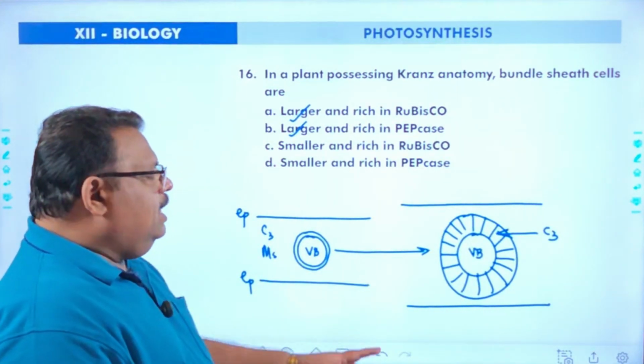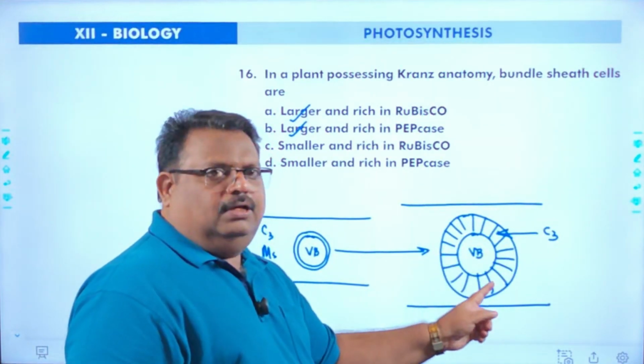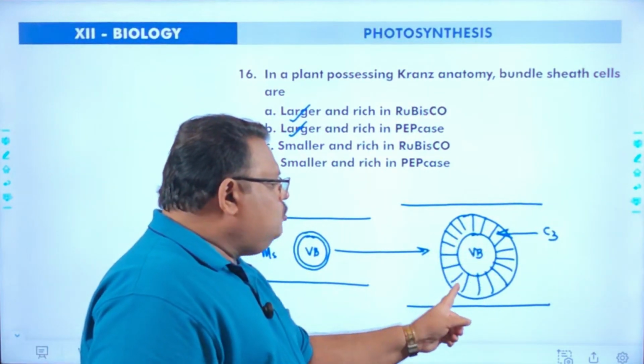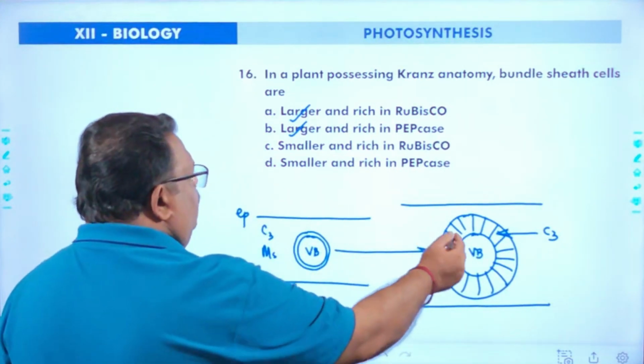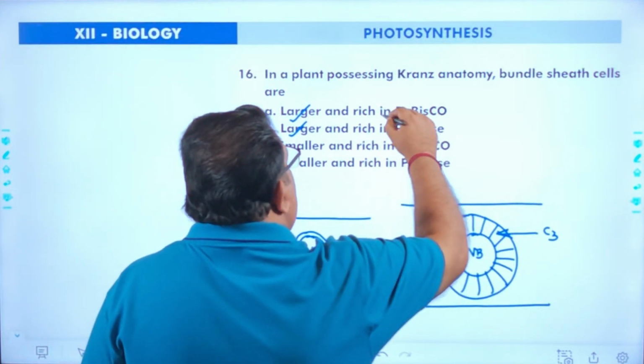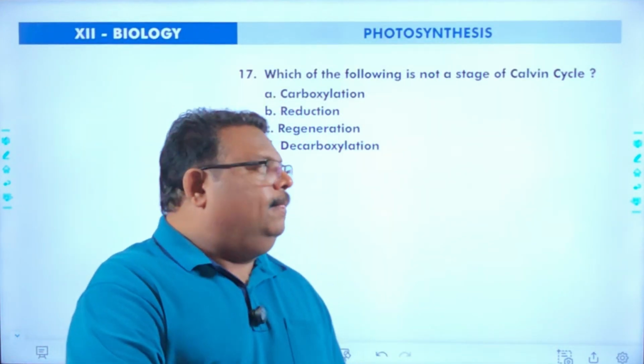When Kranz anatomy is there, in order to conduct the C3 cycle inside the bundle sheath, the rubisco is present inside the bundle sheath, absent in the mesophyll. So it is larger and rich in rubisco. So answer is A. Next one.